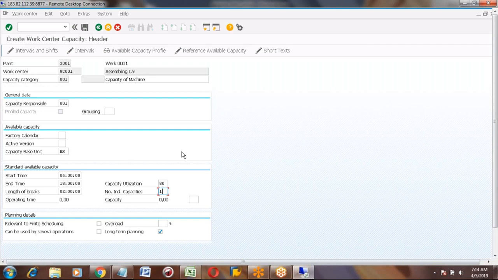So, for example, there are two shifts in the industry, one is morning shift and the evening night shift. So can you put the two, 1 plus 1, that is 2? So each shift is 8 hours, 8 hours, correct? Right.